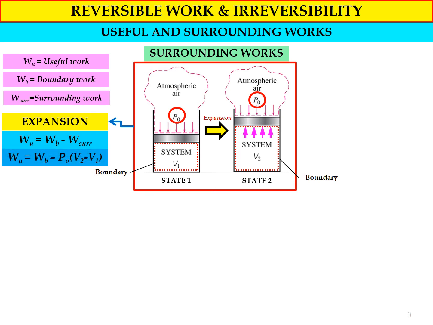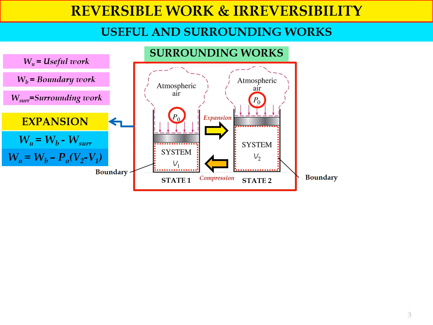Okay, so if we expand the equation for W surrounding, we get a new equation where WU, the useful work, is equal to boundary work minus P0, atmospheric air, multiplied by V2 minus V1, the volume difference during the process. Okay, so this is the equation for the expansion process that involves surrounding work.